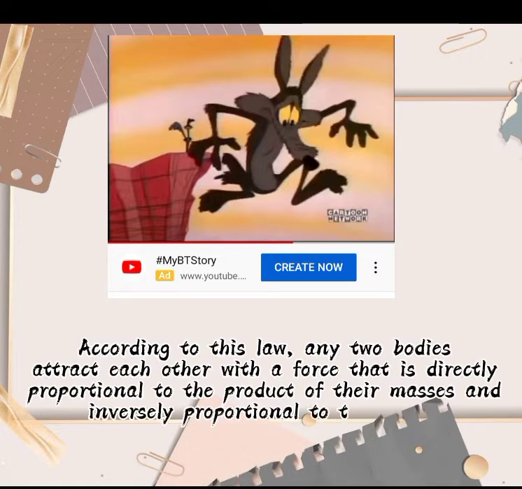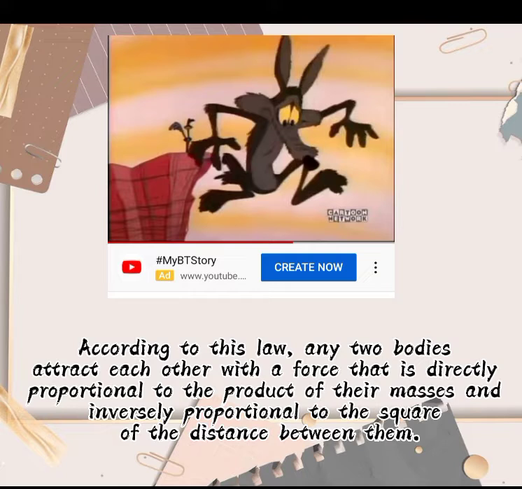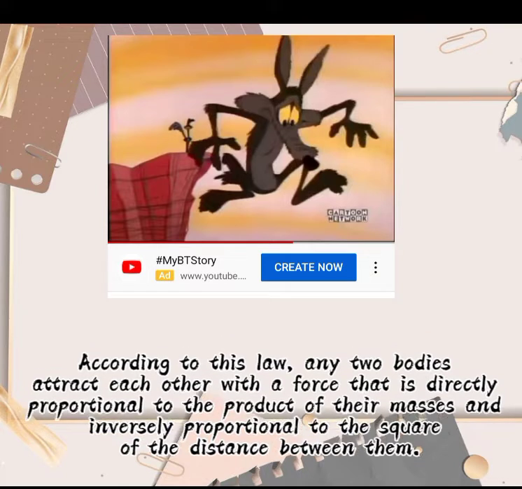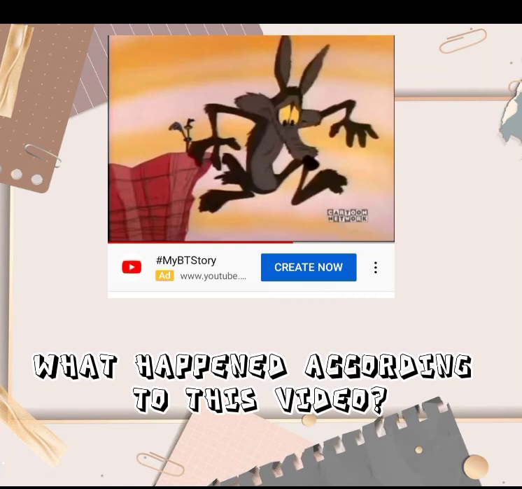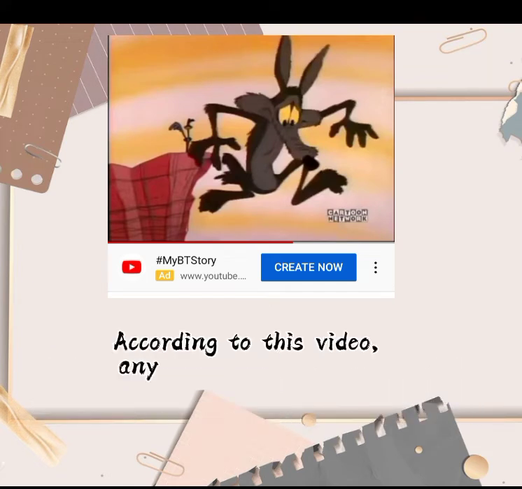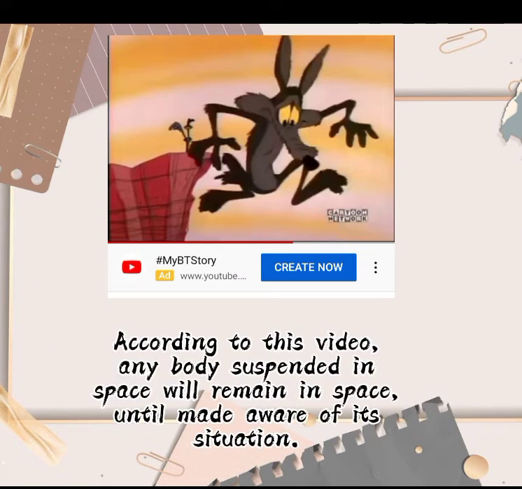According to this law, any two bodies attract each other with a force that is directly proportional to the product of their masses, and inversely proportional to the square of the distance between them. What happened according to this video? According to this video, any body suspended in space will remain in space until made aware of its situation.